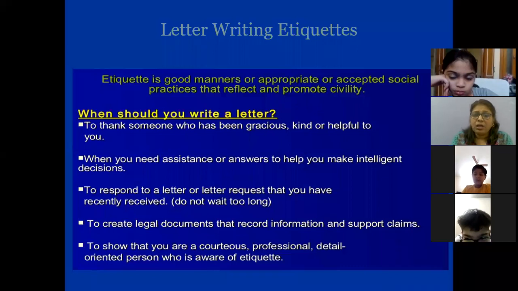Last one is to show that you are a courteous, professional, detail-oriented person who is aware of etiquettes. When you want to show that you are a courteous person, and a professional. Professional means belonging to any profession or career. Detail-oriented means when you want to give all the information in detail, and you are also aware of good manners. So these are the five points when you should write a letter.